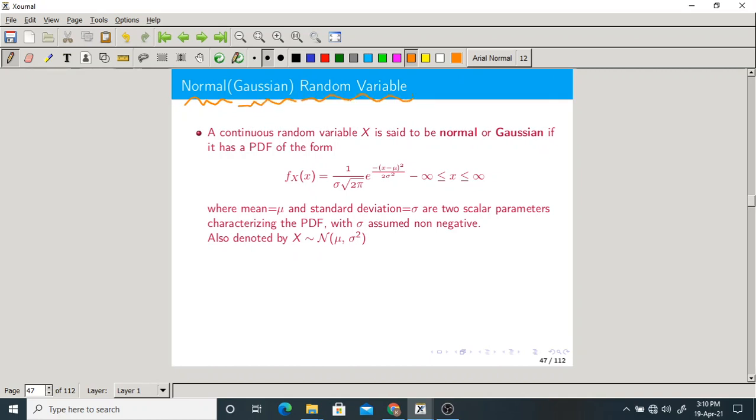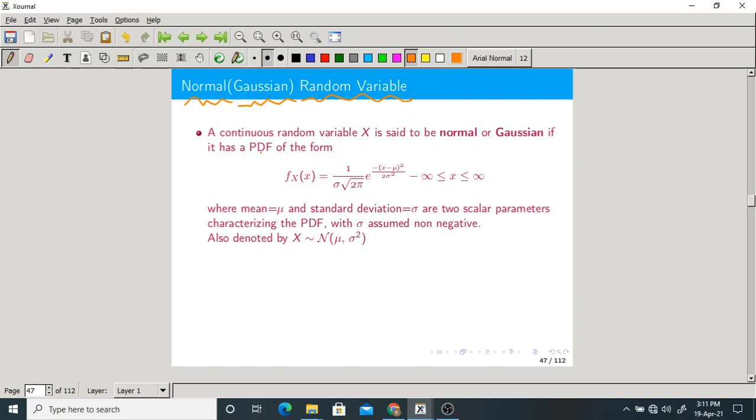Please remember this. It is one of the most important random variables we come across in our ECE. Wherever you go, you will find this Gaussian random variable. Everything can be modeled as a Gaussian random variable. That is very important, so you must pay attention to this type of random variable.